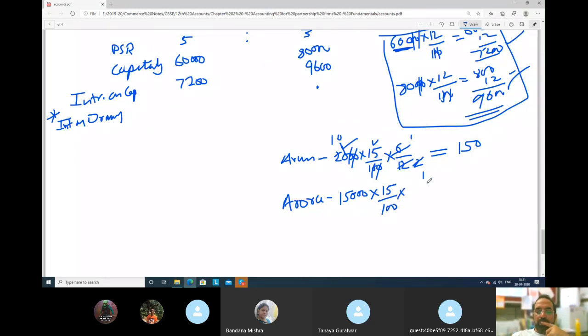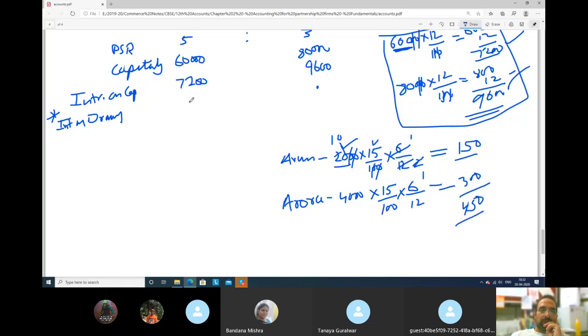And for how many months? It is not clear. So if the question is silent about the period, we will always take 6 months. 6 upon 12. My mistake. It is not 15,000. It is 4,000 rupees. Or you can simply do, if for 2,000 it is 150, for 4,000 it will be 300. Double. So total is 450 interest.